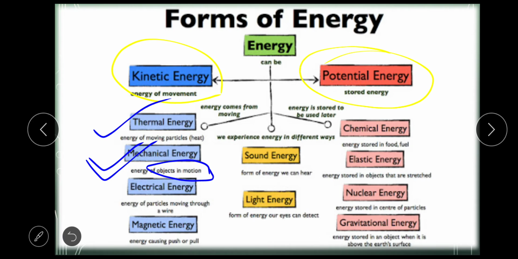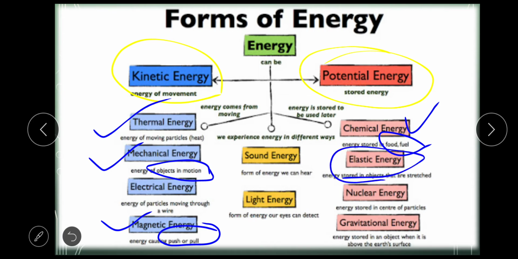What is electrical energy? It is the energy of the particles which are moving. What is electricity? Electricity is nothing but current which is flowing. Magnetic energy, all of you know, push or pull, attraction or repulsion, is magnetic energy. Then there is chemical energy, which is stored in food and fuel. Elastic energy is when you stretch an object.